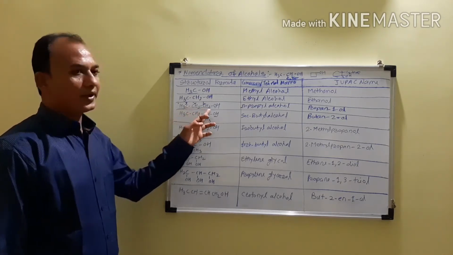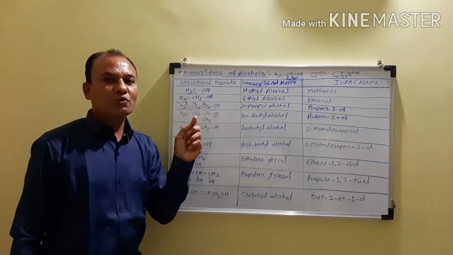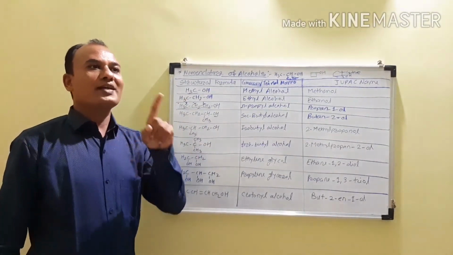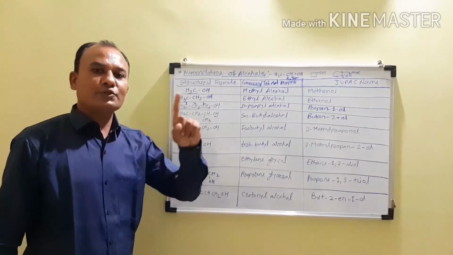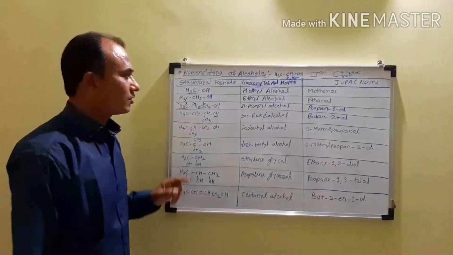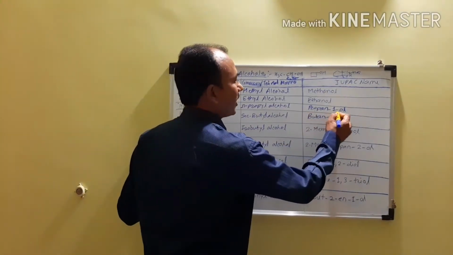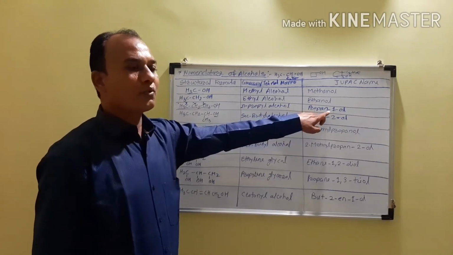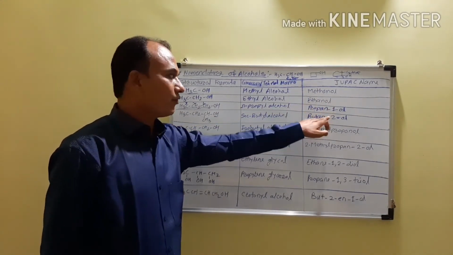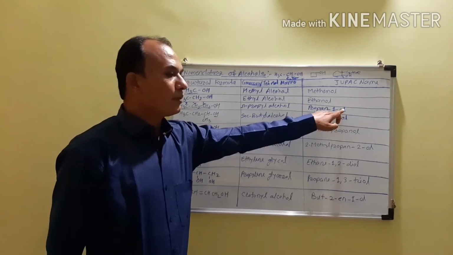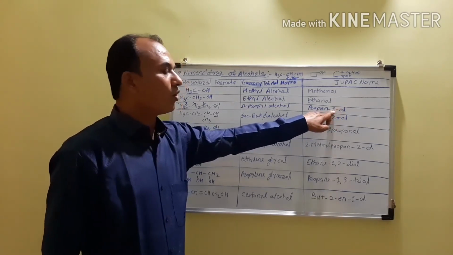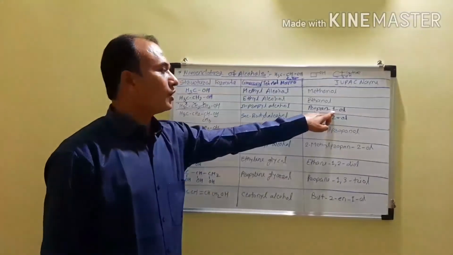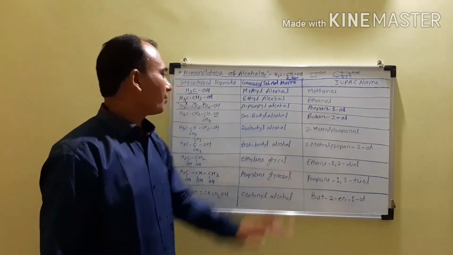The parent alkane is propane, and from that propane you have to replace the e by ol. But before ol you have to write its position. The name becomes propan-1-ol, because it contains 3 carbon atoms and therefore the parent alkane is propane. You have to replace the e from propane by ol, but before ol you have to mention the position of the OH group, that is the number of the carbon atom to which the OH group is attached, and therefore it becomes propan-1-ol.